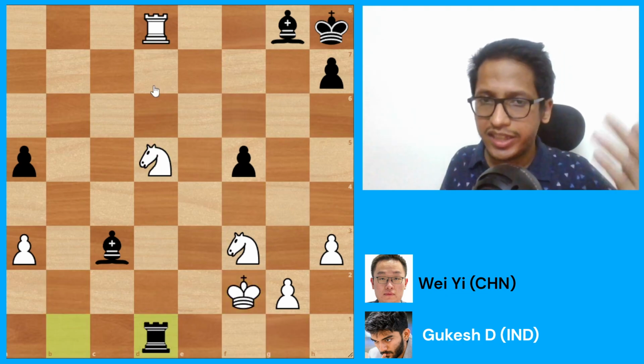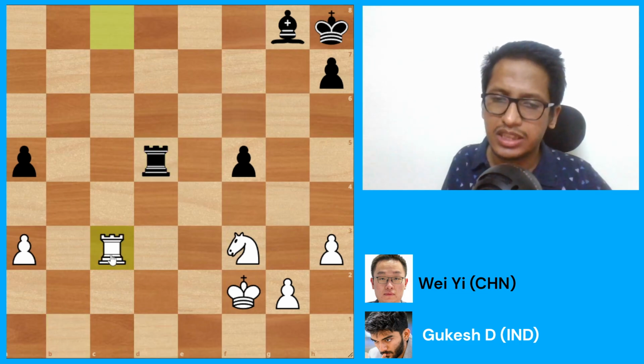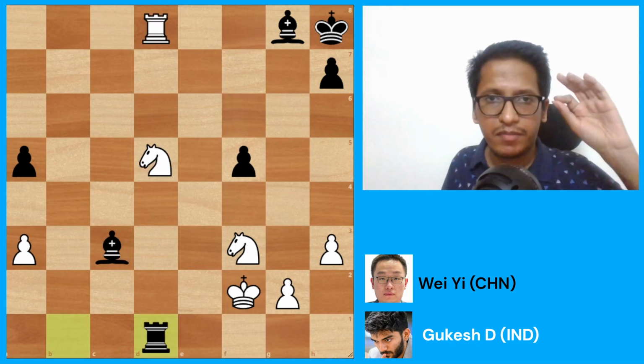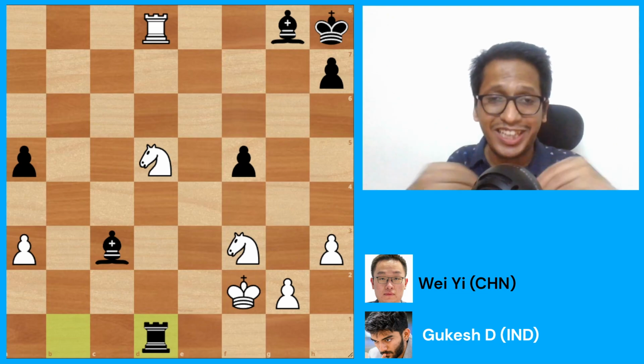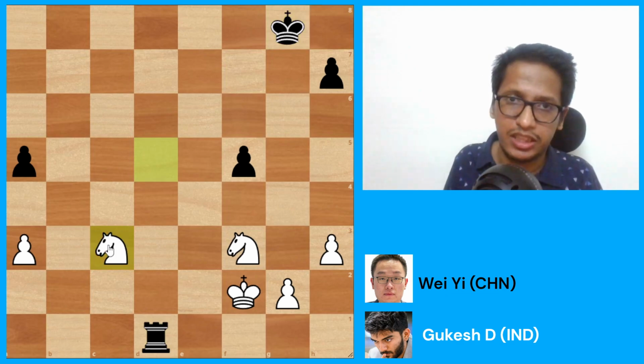And here one variation I saw is rook c8, to which Black takes this knight back, rook takes c3, and this is an equal position. But Gukesh in this position didn't go for that. In fact, he was even more ambitious and he played the move rook takes, king takes and knight takes e3.